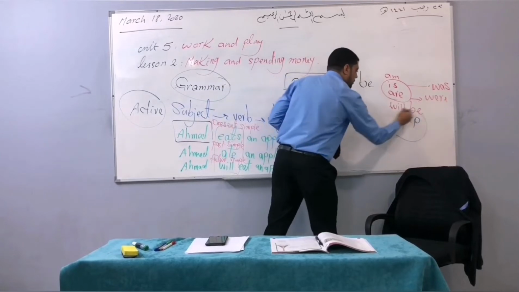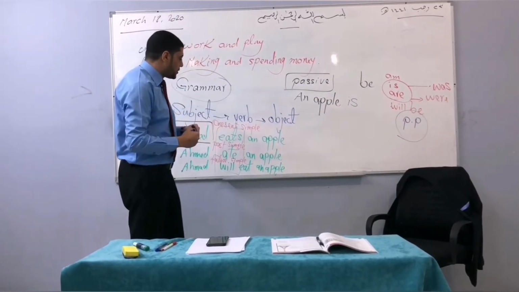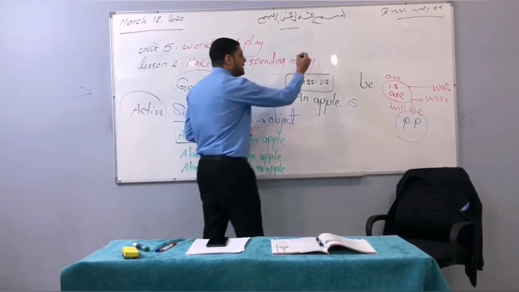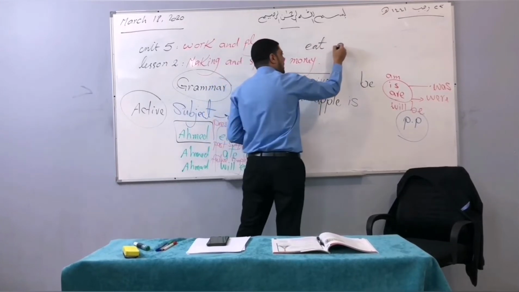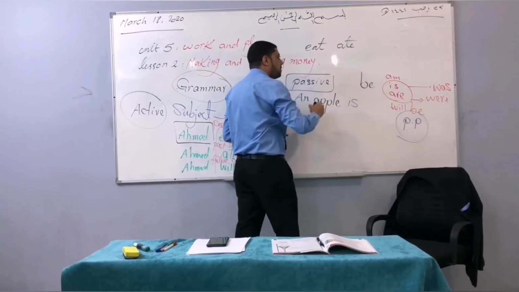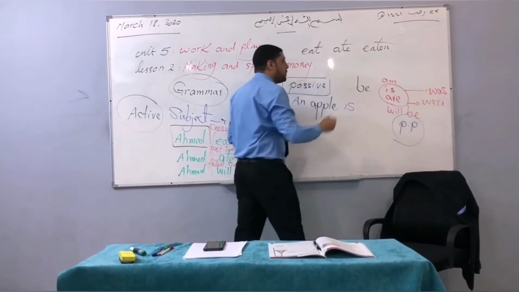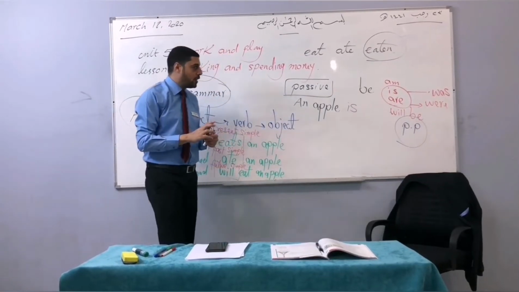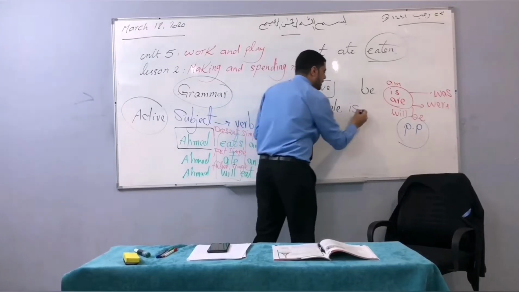Then we have to use the past participle of the main verb in the sentence, which is eat. And as all of you know, eat as infinitive becomes ate as past simple, and eaten as the past participle. We need this form, the past participle, the third form of the verb. So an apple is eaten.